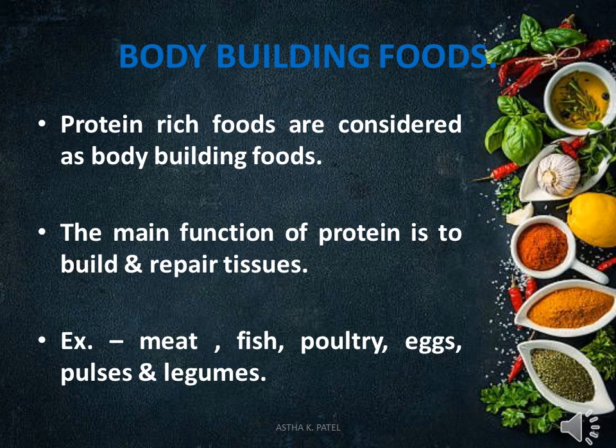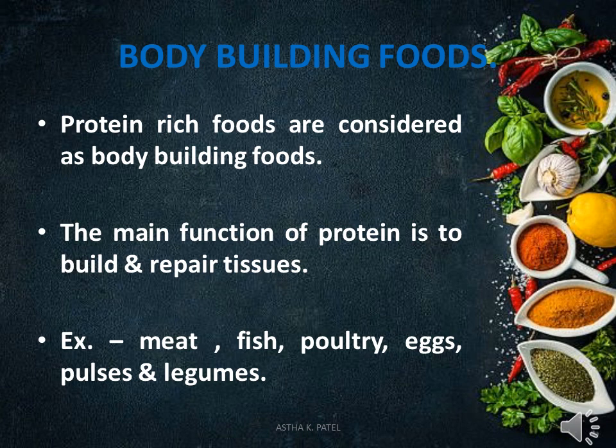People who go to the gym and do muscular exercise are advised by gym experts to have more protein in the diet. Why? Because protein helps in building muscle mass. Not only building, it also works for repair.